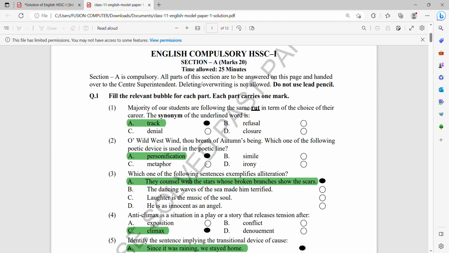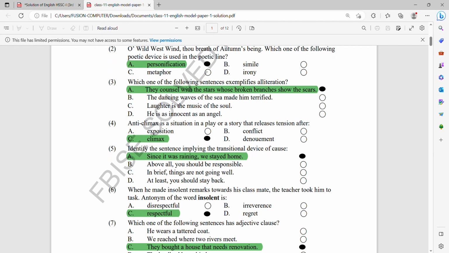Number 3, which one of the following sentences exemplifies alliteration? The council with stars whose broken branches show the scars. This is also a repetitive example of alliteration that is also given in the year 2022 group 1. Number 4, anticlimax is a situation in a play or a story that releases tension after the climax. Option C is the correct option.